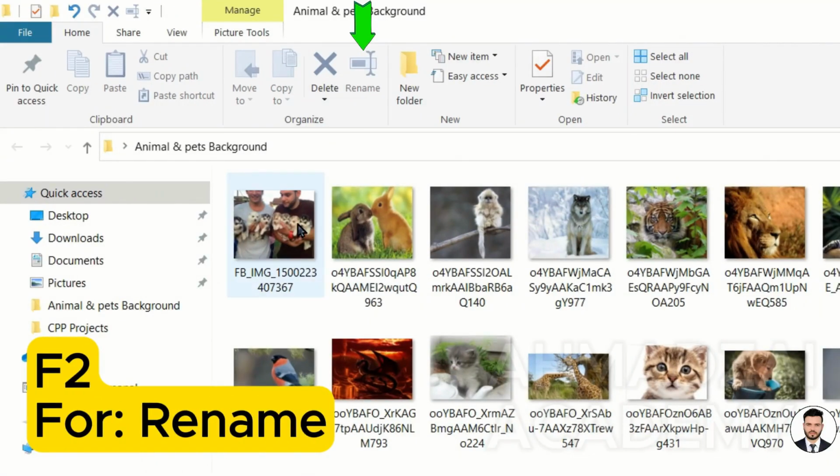Alright, after deleting, we have the option to click on its name. You can also rename it. I said its shortcut is F2. We could have done this from here as well.